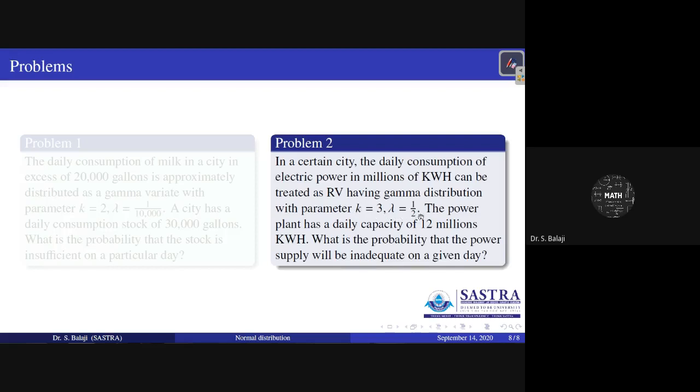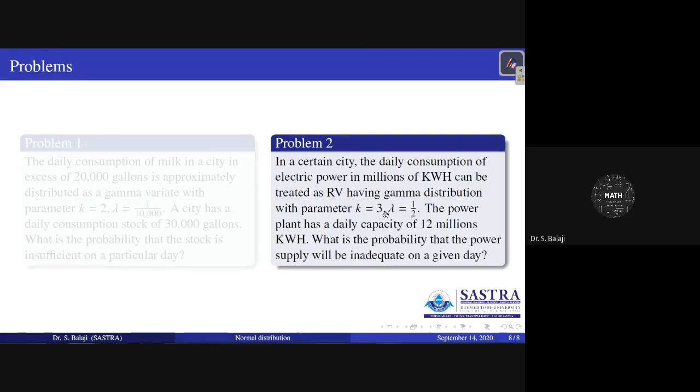That will be split this way again, k equal to 3 and lambda as 1 by 2. The parameters are given here, so don't panic. What is k? What is lambda? k by lambda gives the mean value. In that manner, you can think about it.